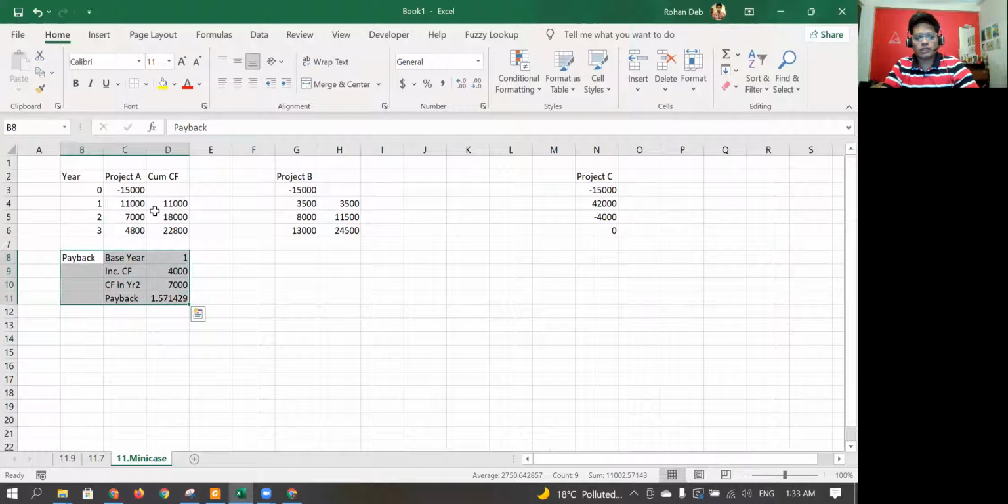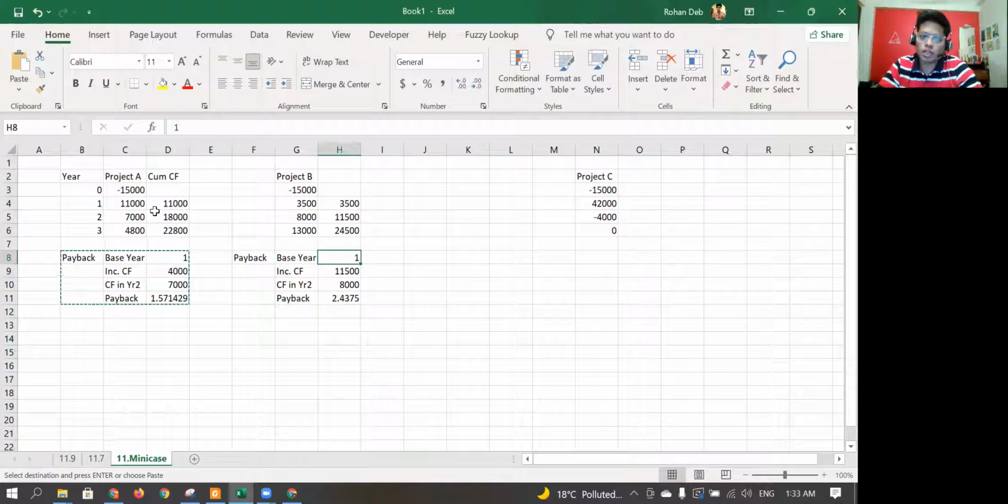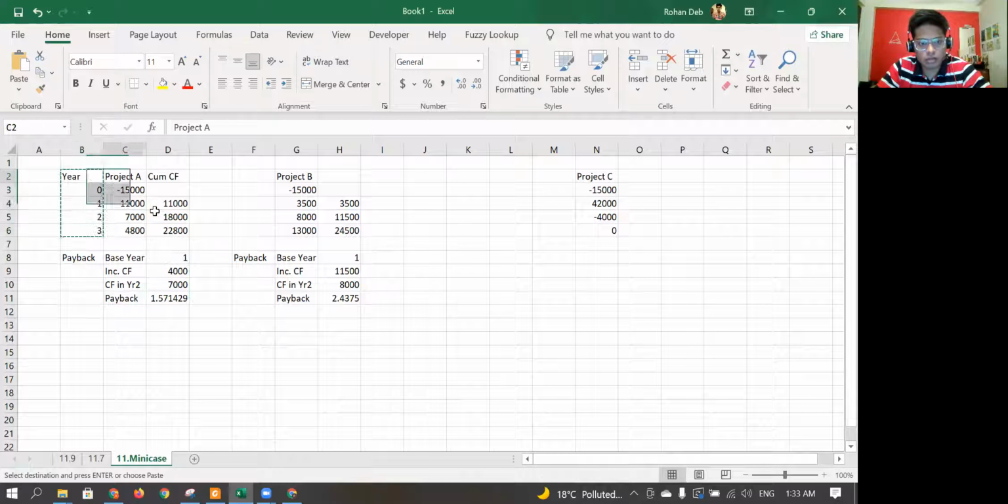Now for the second year, in the same way, what is my base here? I'm investing 15,000, and the base here should be somewhere between 2 and 3. I'll just copy this again. Okay, so you can see over here 15,000 is getting recovered somewhere after year 2. So my base here is 2.